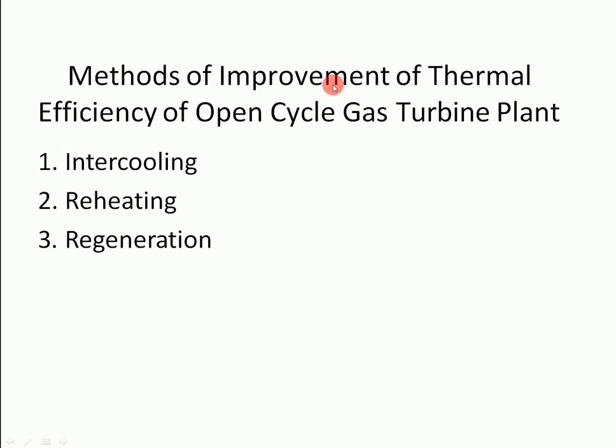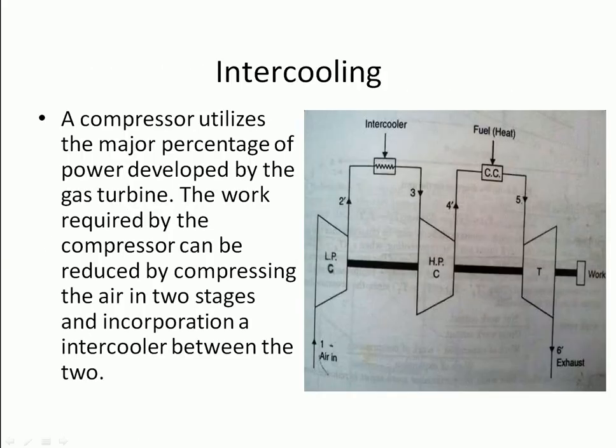The methods of improving the thermal efficiency of the open cycle gas turbine plant are intercooling, reheating and regeneration. Now, we can see the intercooling cycle. A compressor utilizes a measurable percentage of the power developed by the gas turbine.